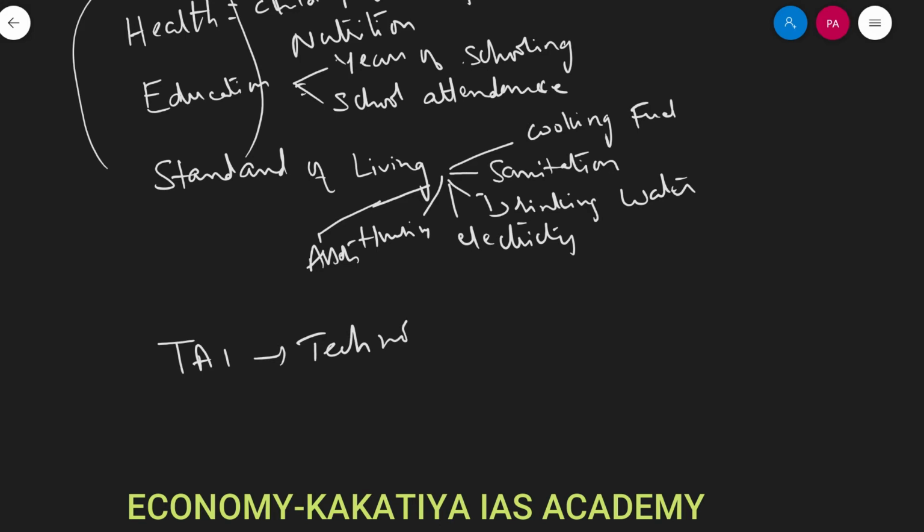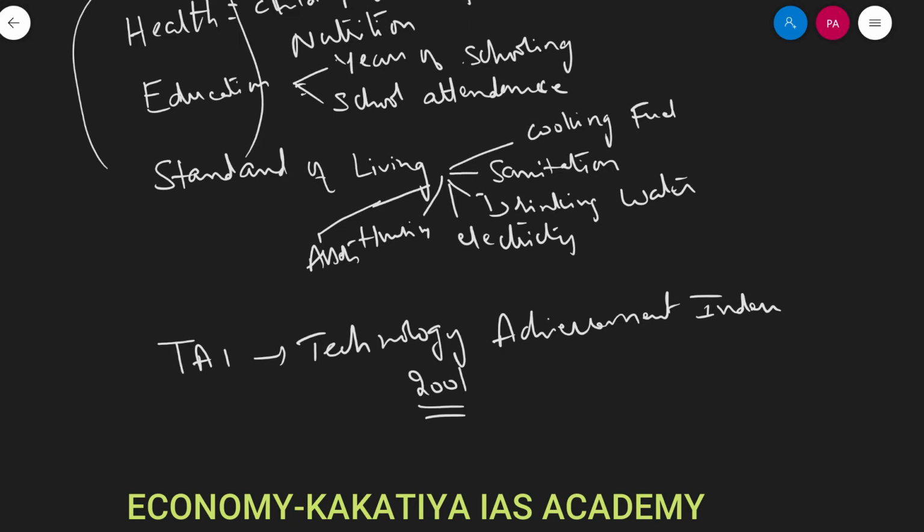Technology achievement index, which was started in 2001, where the purpose of this technology achievement index is to capture how well a nation uses its technology.